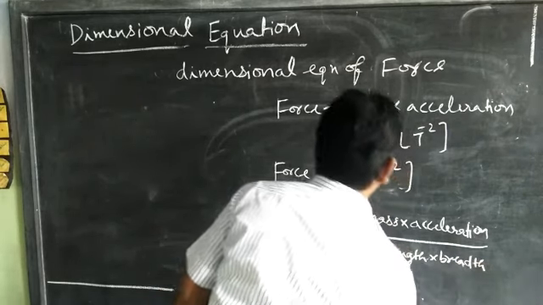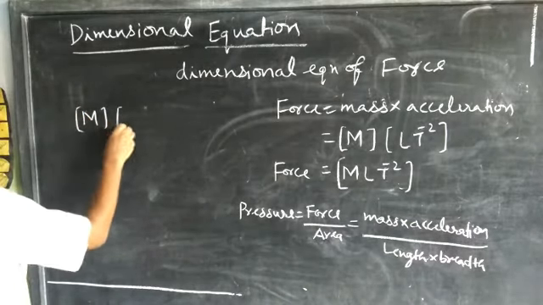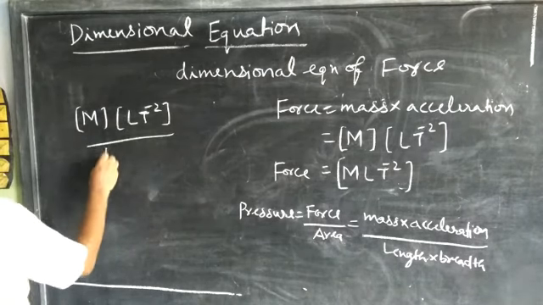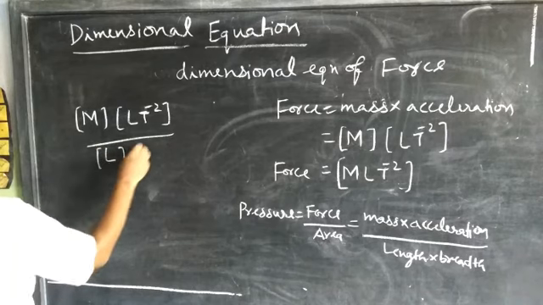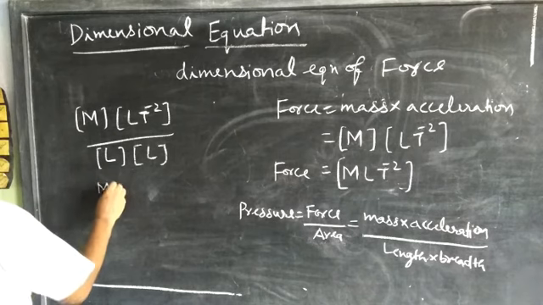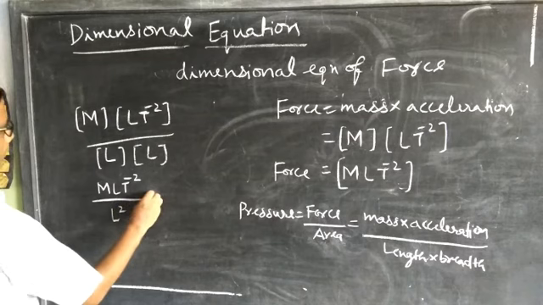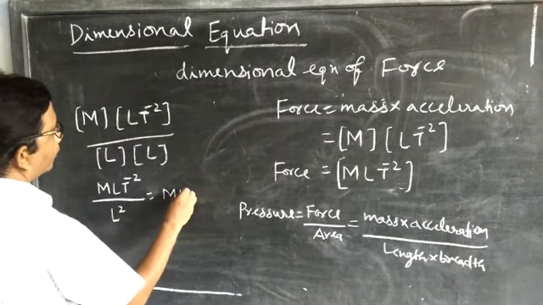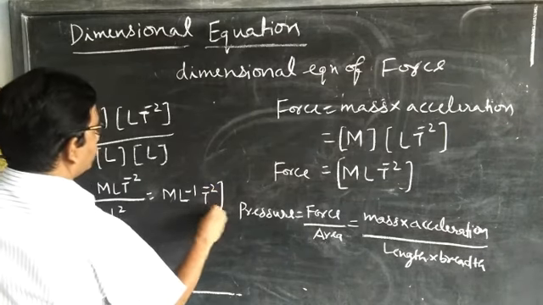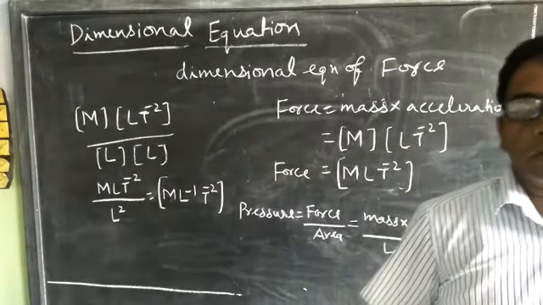We have already found mass M and acceleration LT^-2, upon length into breadth. Breadth can also be represented by L, so we get MLT^-2 upon L square. This becomes ML^-1T^-2. This is the dimensional equation of pressure.